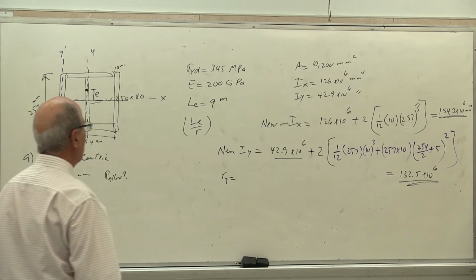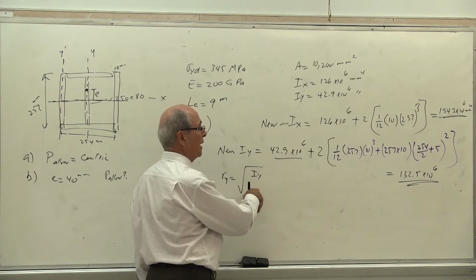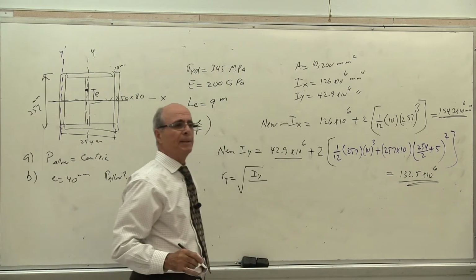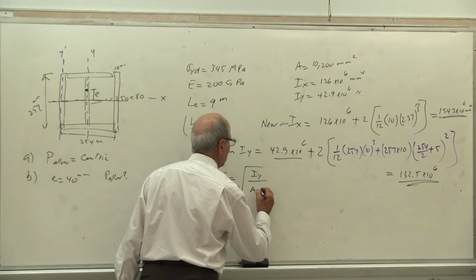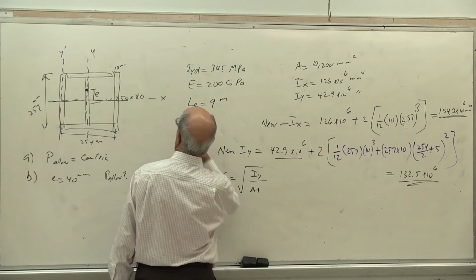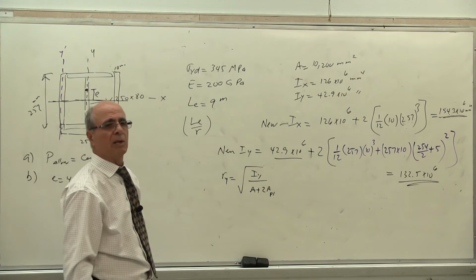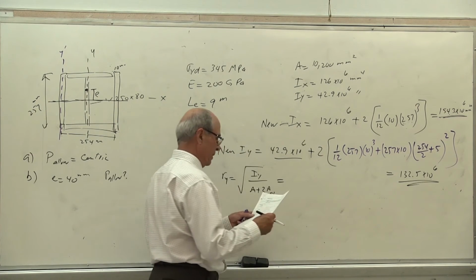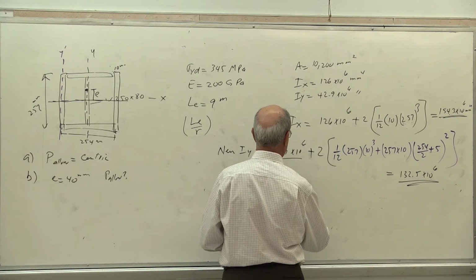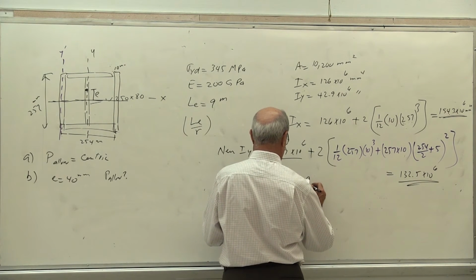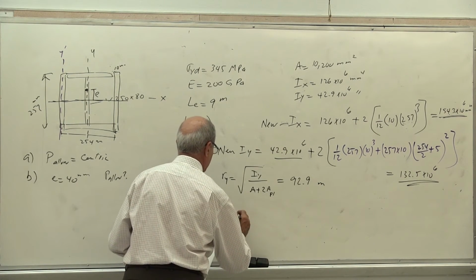That's the whole thing. So r equals square root of Iy, I'm running out of time, so I'm going to go faster, Iy divided by what? By area. But the area also has changed. Everybody understand that. So you have to put the area of the profile plus 2 times the area of the plate. Is that correct or not? Because you have the plate there. So that's how you calculate it. So r becomes equal to 92.9 millimeter. And then LE over r, let's go faster.